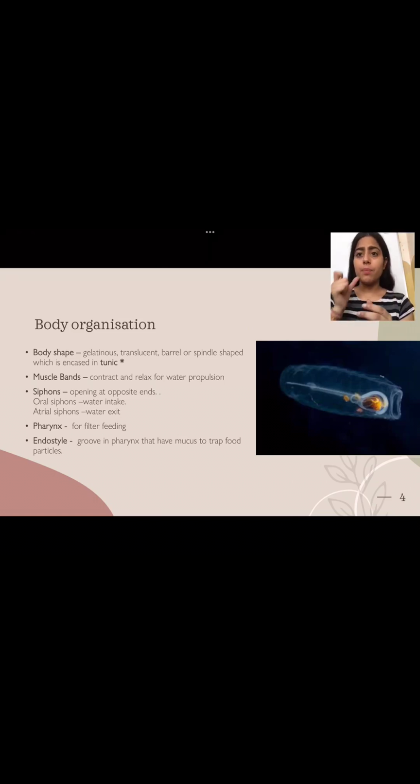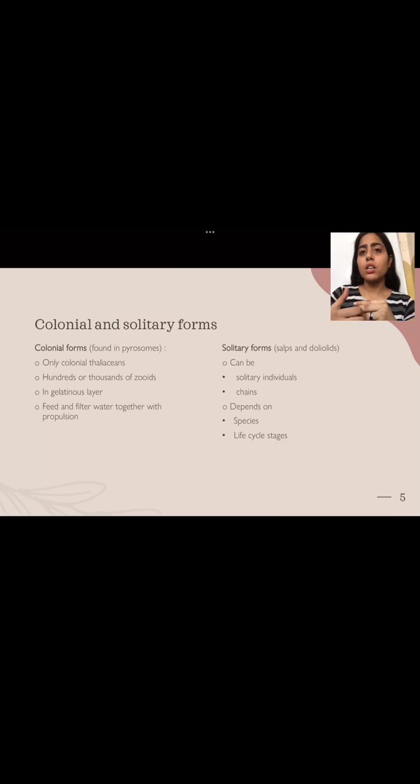Next is endostyle. What is endostyle? Endostyle is the groove in the pharynx region of the Thaliacea. That groove basically has mucus, and that mucus is for trapping food particles to feed them.